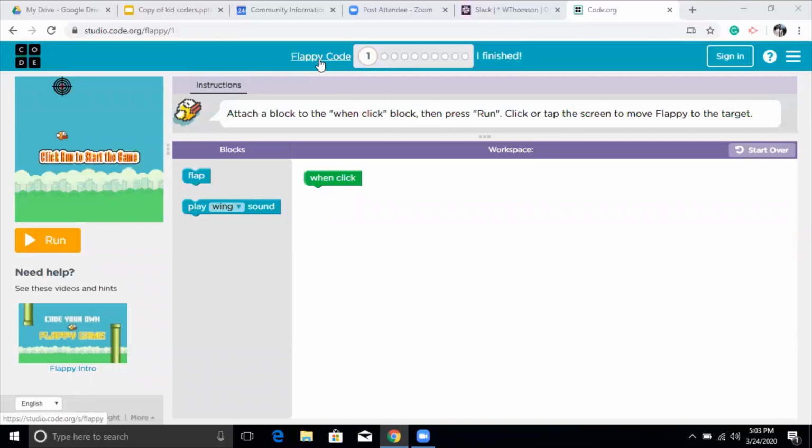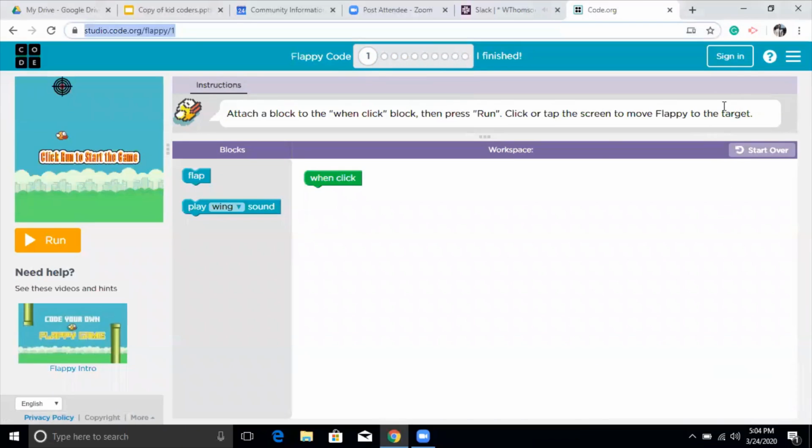The game that we are learning today is called Floppy Code. Here it says the name of the game, Floppy Code, and here are different puzzle levels. It starts from 1, 2, 3, and goes until number 10. We have 10 different levels of puzzles here, which we're going to learn today, and we'll see how many of them we can accomplish. After 10 it says finish, which is when you are done with all of those 10 levels.